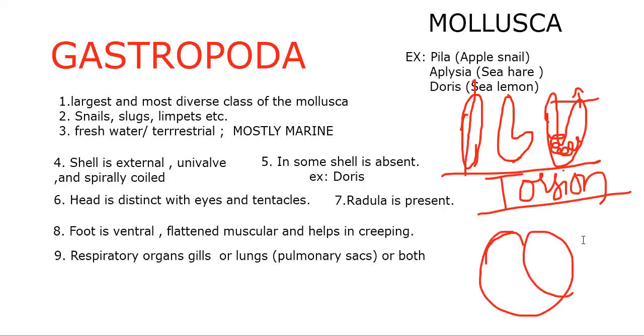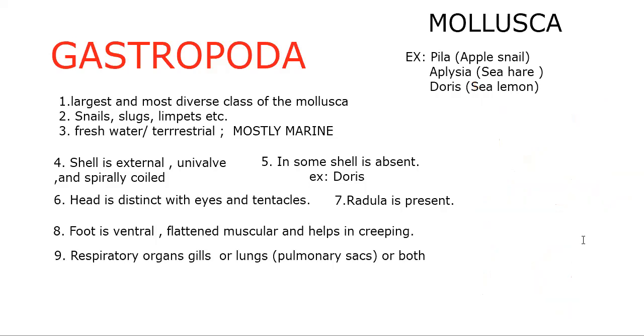So why torsion? We have an answer actually. To live in the shell. That means to make accommodation in the small shell. The body is getting twisted up, so internal organs are also getting twisted up, so bilateral symmetry cannot be expected. Due to the torsion, a bilaterally symmetrical larva will become an asymmetrical adult, one of the adaptations to live in the shell.